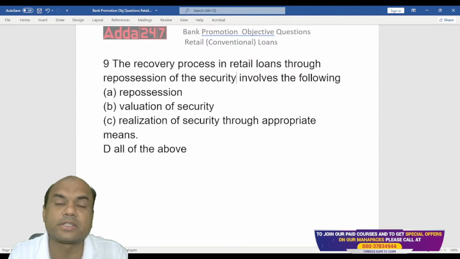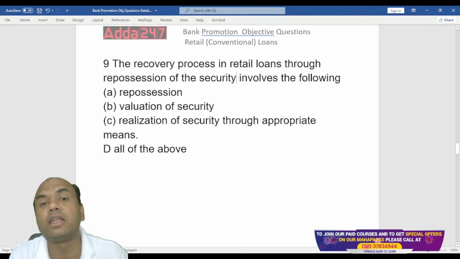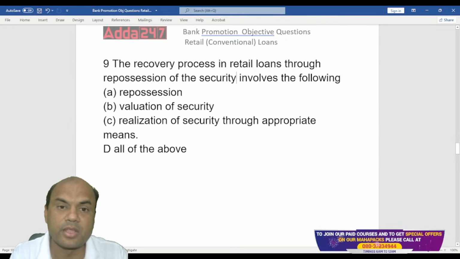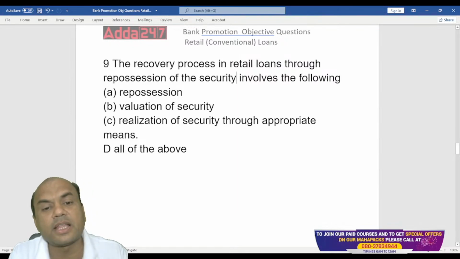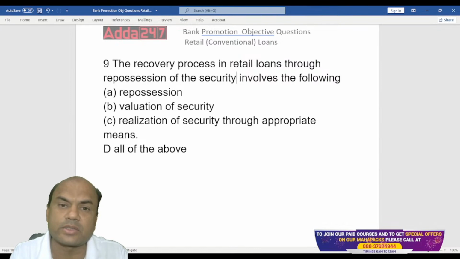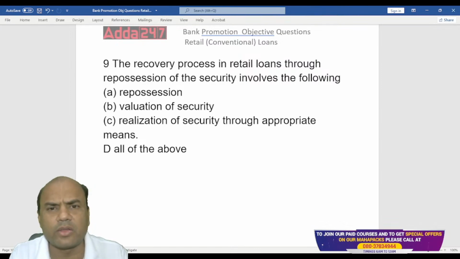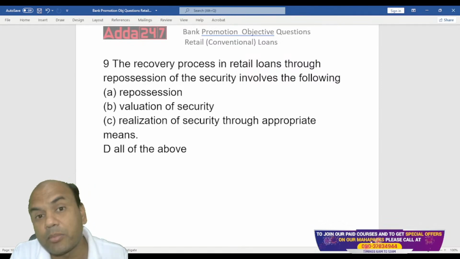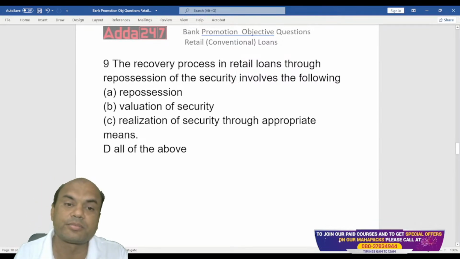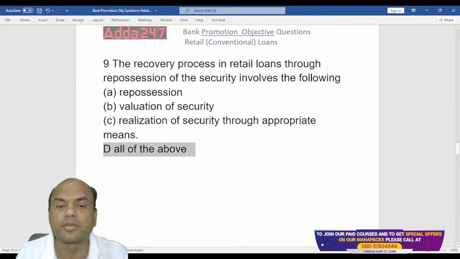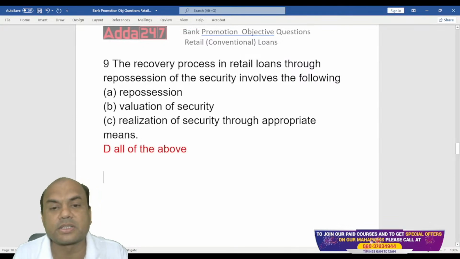Under the SARFAESI Act, you are allowed to give it on rent. Leasing is allowed. So coming back to our question, realization means I'll try to sell that property, and whatever value I get, I'll recover my loan, and the remaining amount, remember, I'll give back to that customer. So the answer is all of the above. In repossession, I'll do the repossession, valuation and selling of that asset.